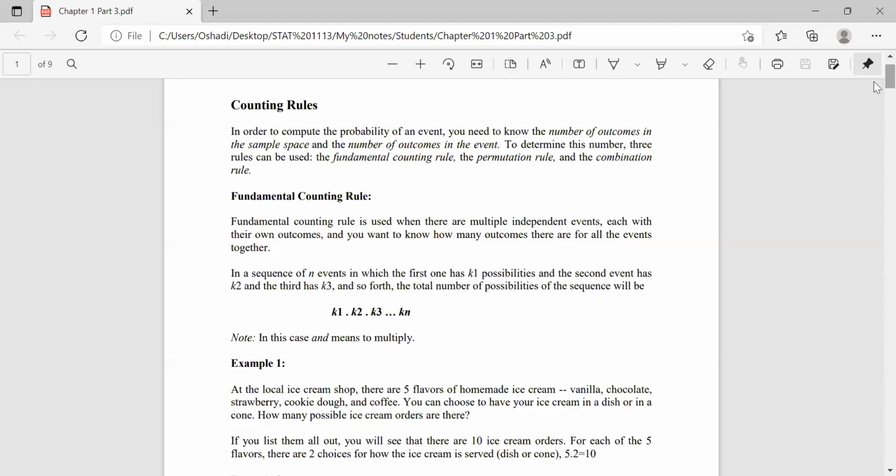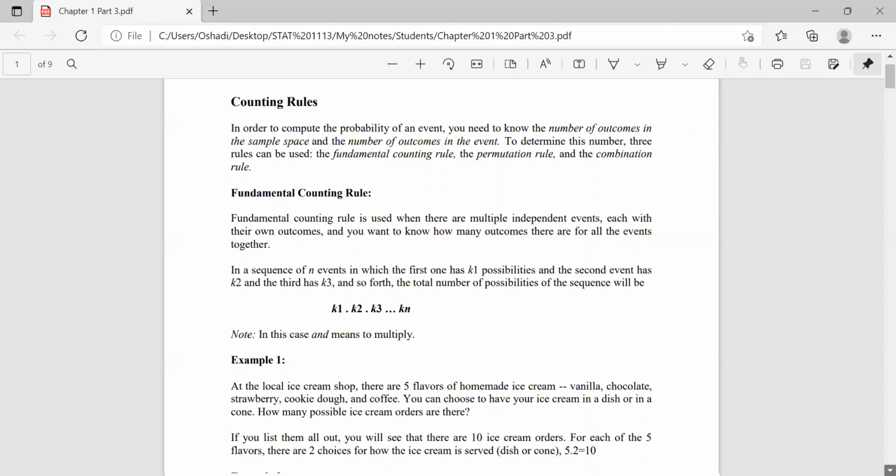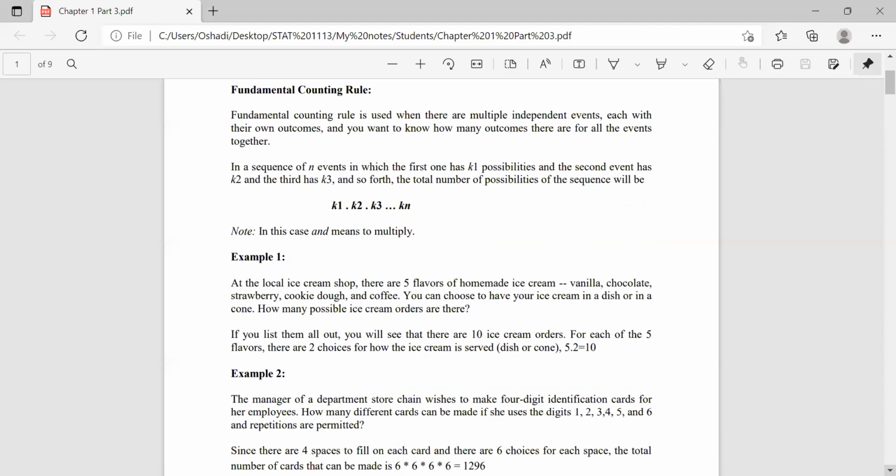So for an example, at the local ice cream shop, there are 5 flavors of homemade ice creams: vanilla, chocolate, strawberry, cookie dough, and coffee. You can choose to have your ice cream in a dish or in a cone. How many possible ice cream orders are there? So there are 2 events.